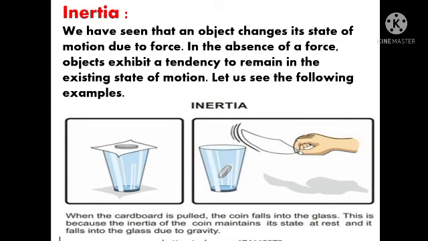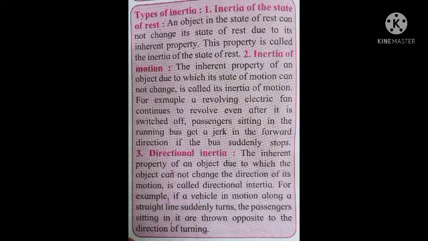Now let's see types of inertia. The first one, inertia of the state of rest. An object in the state of rest cannot change its state of rest due to its inherent property. This property is called the inertia of the state of rest.